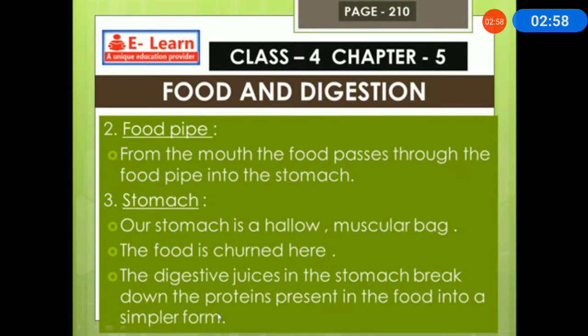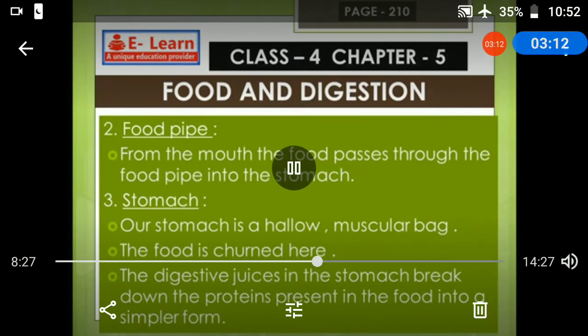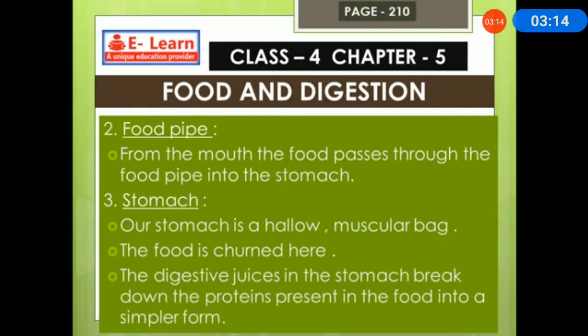Then, what is the use of the stomach? Our stomach is a hollow, muscular bag. The food is churned here. The digestive juices in the stomach break down the proteins present in the food into a simpler form. See, children, how will the stomach process the food?